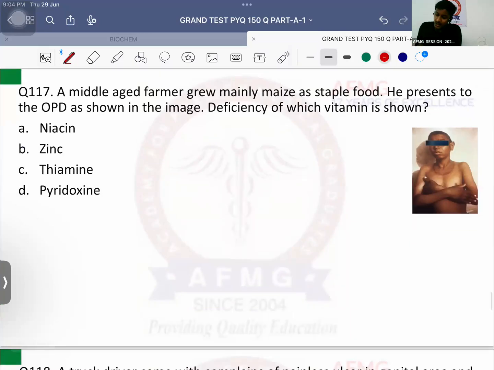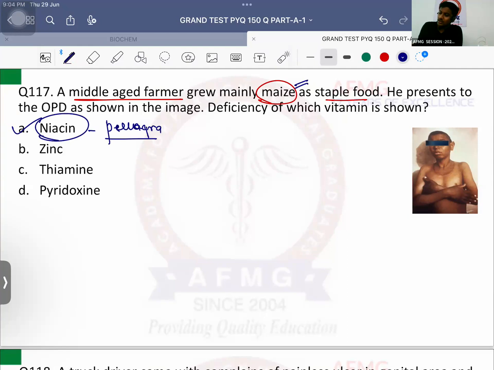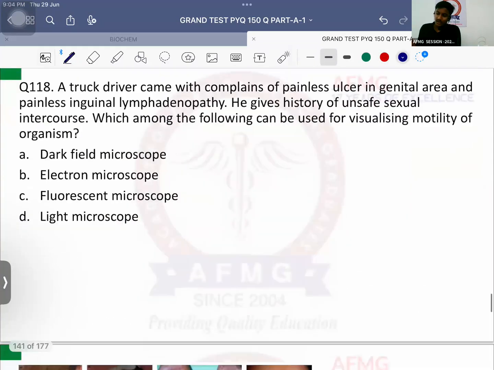Question number 117. A middle-aged farmer grew mainly maize as staple food. He presents to the OPD as shown in the image. Deficiency of which vitamin is shown? Definitely maize eaters are at risk of developing niacin or vitamin B3 deficiency leading to pellagra. And what is the classical dermatitis shown in the image? Casal's necklace. Okay? Chalo.